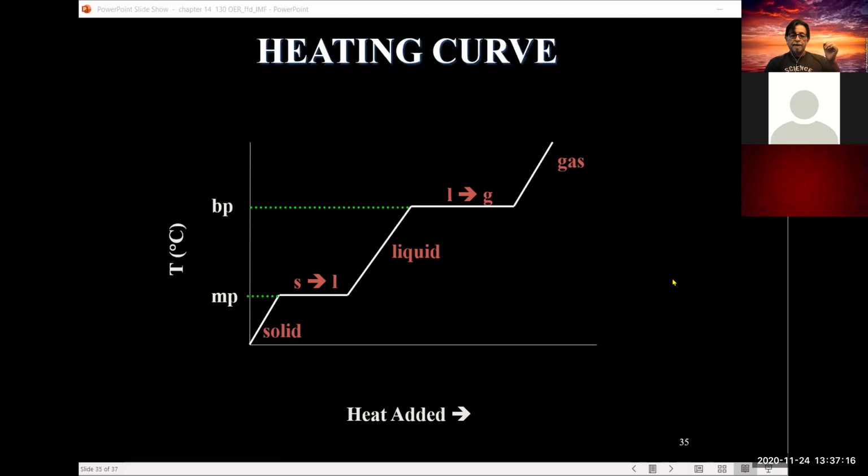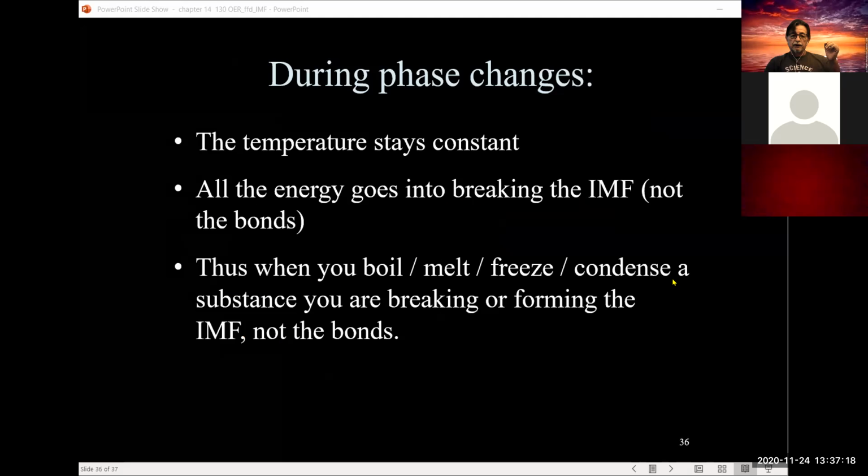So during the phase change, the temperature remains constant. All of the energy that's put into the system at that plateau is being utilized to break up the IMF interactions. You are breaking up the IMF interactions.